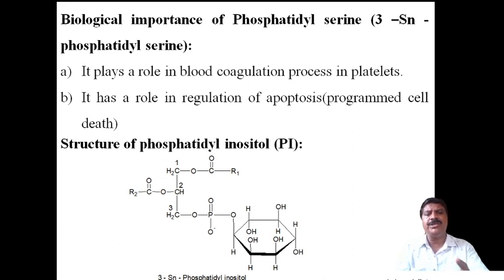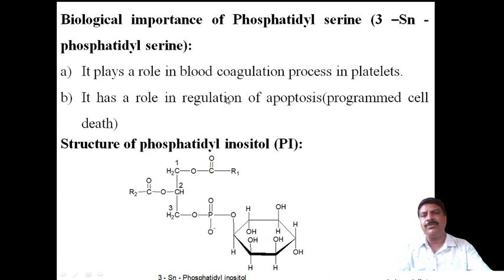This is usually found in females, where cells die regularly and are born again every month, and again during the month they develop and die. Therefore this cycle continues, and phosphatidyl serine is involved in regulating this process.